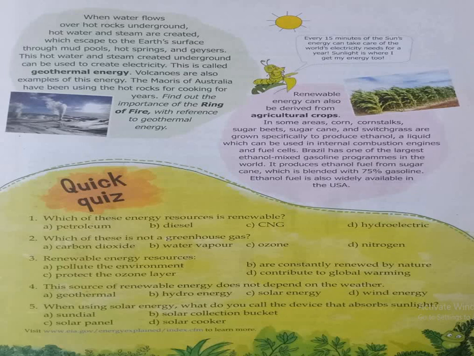Even we can use the agricultural crops for the green energy. How we are going to use it? Some of the crops are used to produce ethanol, like corn, sugar cane, sugar beets, switchgrass. Okay, these are the crops which are used to produce ethanol, and ethanol is used for combustion, internal combustion in engines and fuel cells. So Brazil is one of the largest ethanol mixed gasoline program in the world.